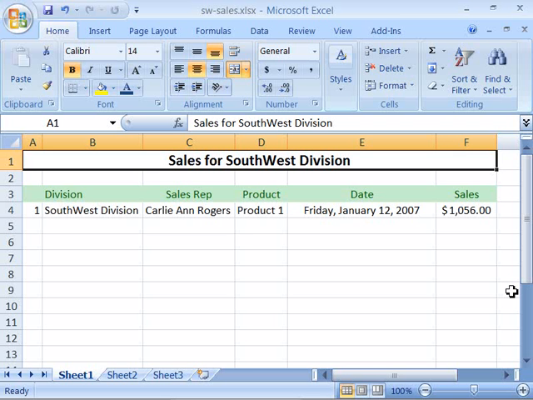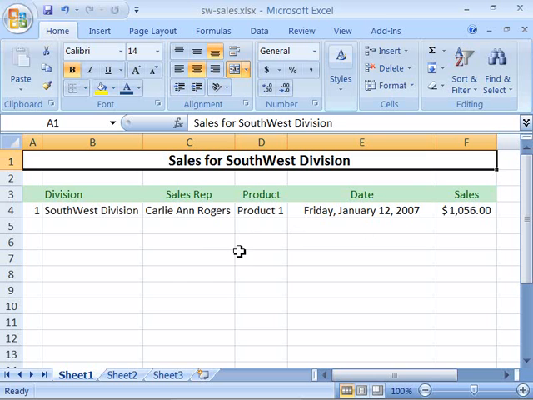Another nice feature of Excel 2007, as well as in other previous releases of Excel, is the autofill feature. The autofill feature allows you to duplicate information down or across in rows and columns as many times as you need, or to create a series of information, such as a numerical series going from 1 to 10, or a date series going from the 1st to the 31st of a month. Let me go ahead and demonstrate how to create an autofill.